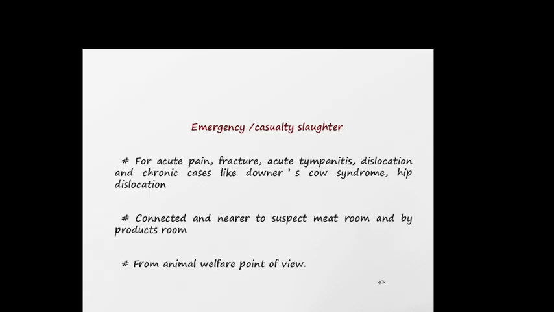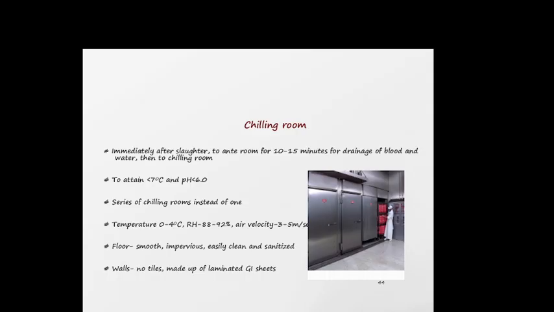There is emergency slaughter for acute pain, fracture, acute tympanitis, dislocation, and chronic cases like Downer cow syndrome and hip dislocation. It should be connected to and near the suspect meat room and the byproducts room, from the animal welfare point of view.